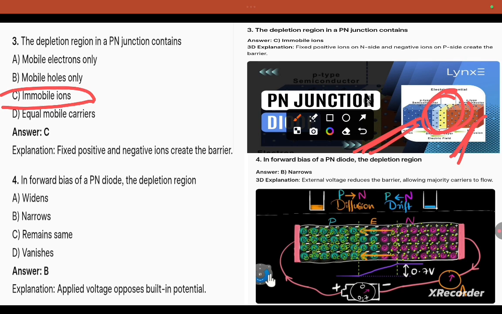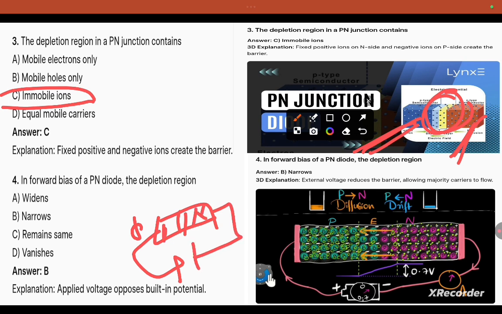Coming to forward bias, a PN junction diode, the depletion layer. In a junction diode, the positive terminal is connected to P-type and the negative terminal is connected to N-type. Now the depletion layer is decreasing, because the applied voltage opposes the built-in potential. So in forward direction the depletion layer size decreases, so it conducts more current.